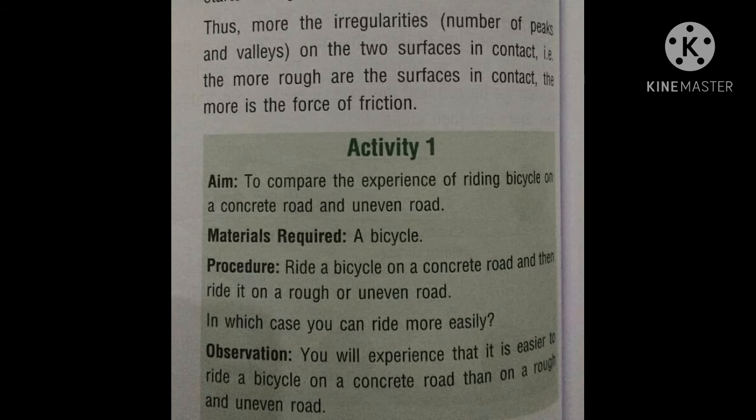Activity 1. Aim: to compare the experience of riding a bicycle on a concrete road and an uneven road. Materials required: only a bicycle. Procedure: ride a bicycle on a concrete road and then ride it on a rough or uneven road, in which case you can ride more easily.